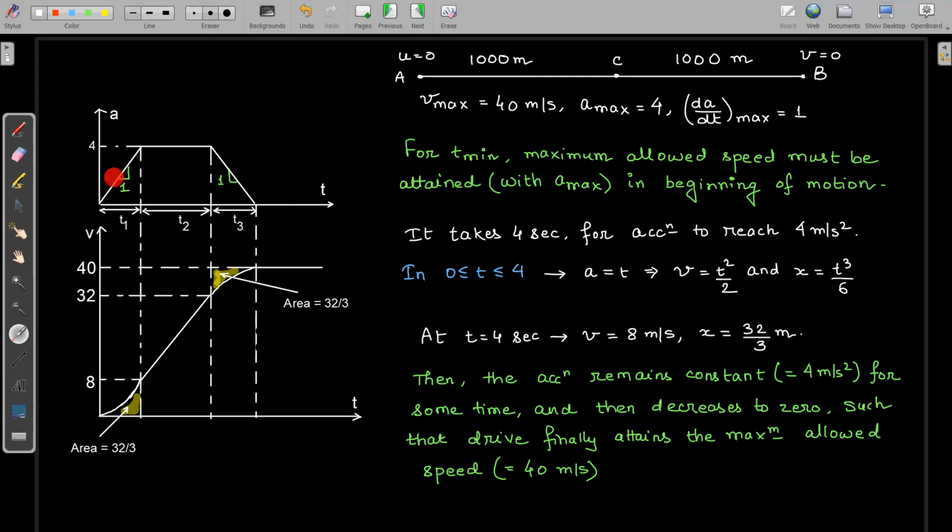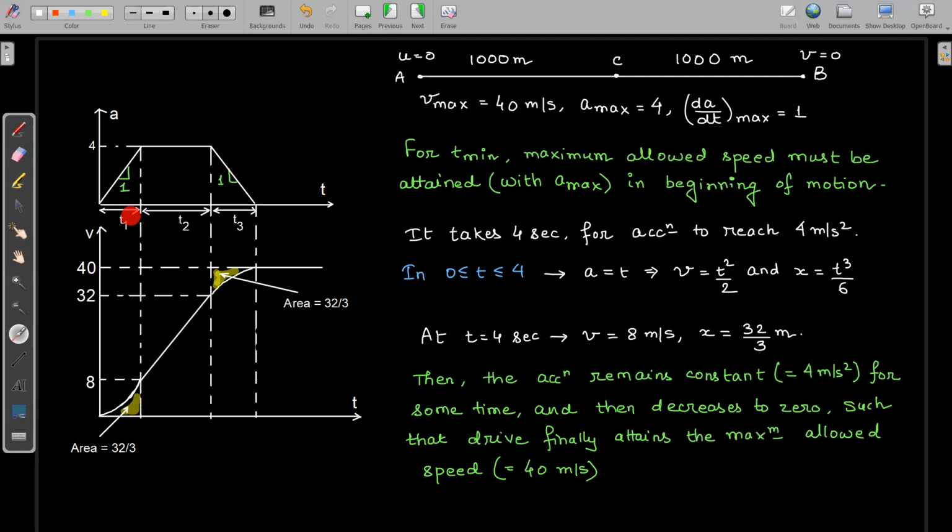Now, since the rate of change of acceleration is given as 1 and we need to attain maximum possible acceleration as soon as possible, we are taking the slope of this acceleration-time graph to be the maximum slope, which is 1. Since maximum acceleration is 4 and the slope of this straight line is 1, the time interval t1 should also be equal to 4.